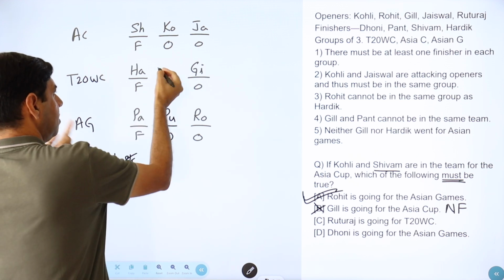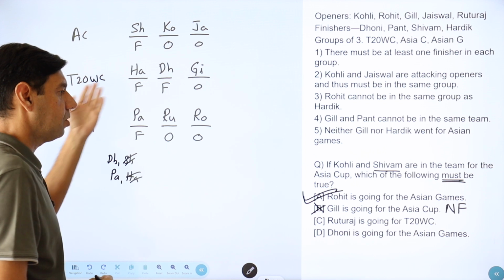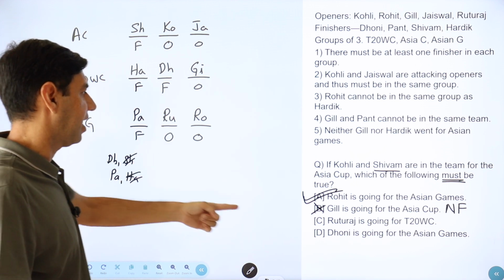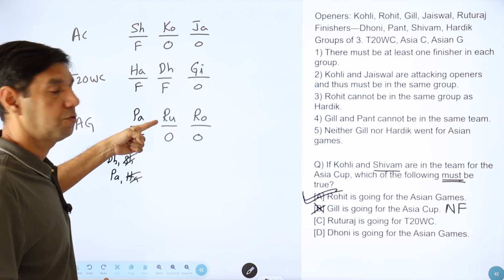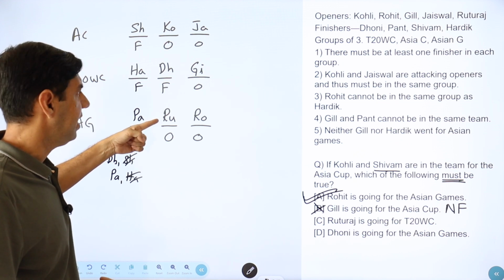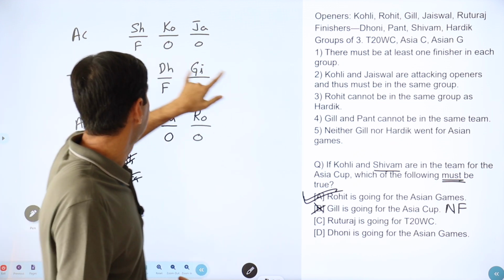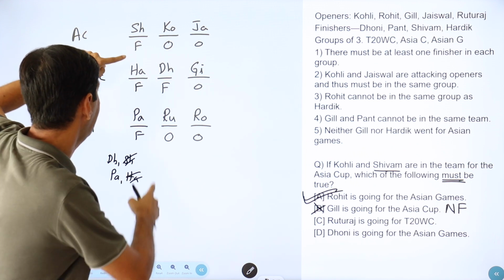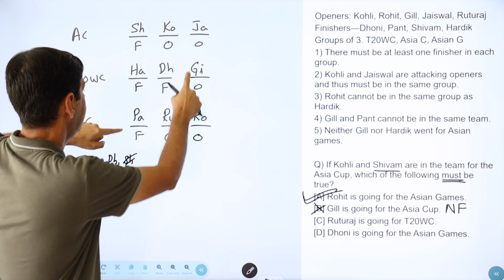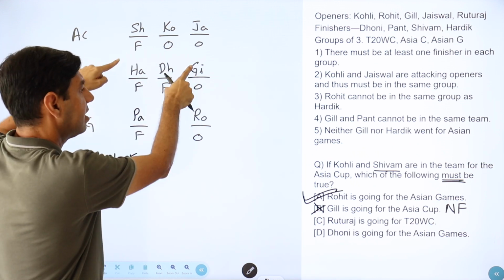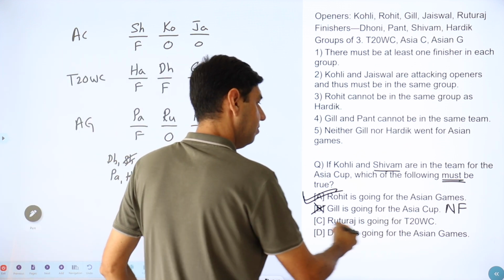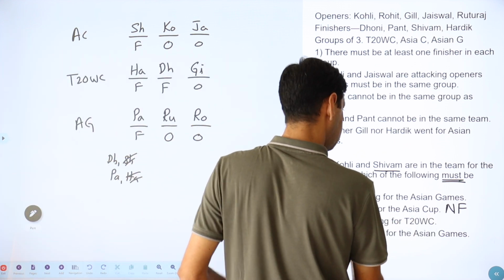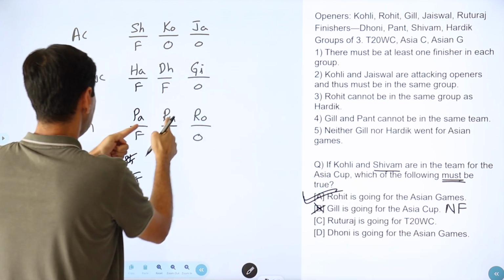Okay, and so this has to be Dhoni. So this all is going fair enough. So can Ruturaj go to T20? Yes, Ruturaj can go to T20. Right? You can run through it again. Kohli, Jaiswal together, Rohit and Hardik in different groups, Gill and Pant in different groups, neither Gill nor Hardik in Asian Games. So this is very possible. This Ruturaj is going to T20 World Cup.